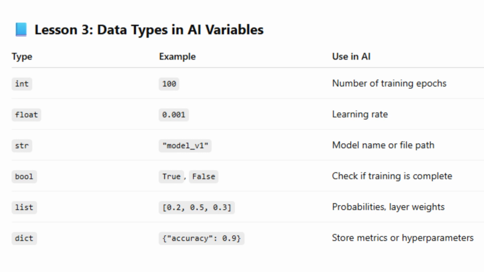Data types in AI variables. Int, also called integer, is used in AI for the number of training epochs. What is an epoch in AI? An epoch is one complete pass through the entire training dataset by a machine learning model. Epoch equals one full cycle through the training data.